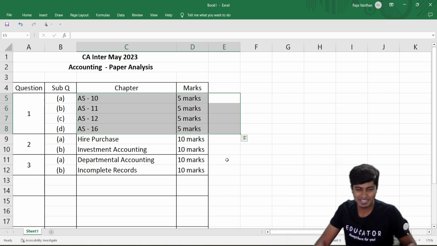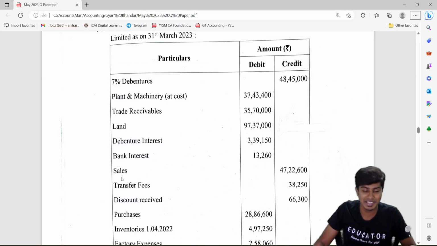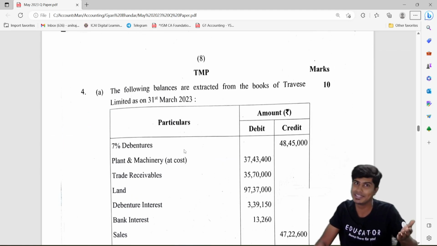All of us know this, but how many of us end up doing it in the exam is what matters. And those who end up doing it in the exam are the people who end up clearing the exam.